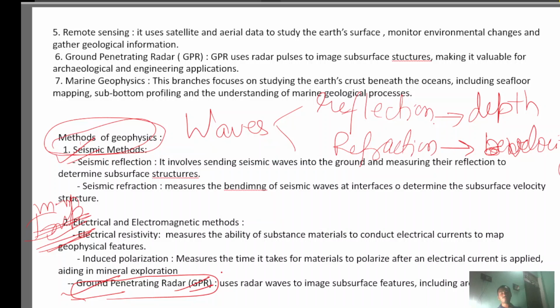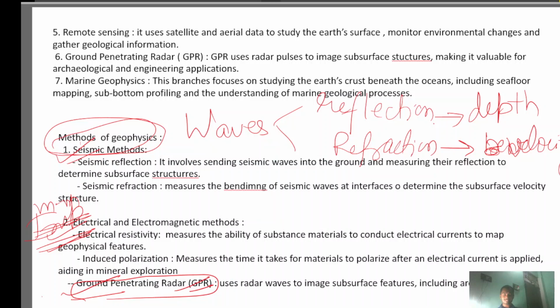And what is ground penetrating radar? It is the radar method that uses radar waves to image subsurface features, including archaeological sites. So we have discussed that GPR is used by archaeologists to see images of subsurface features. Okay, so it is very important. Understand the names, not necessarily the meaning. Just remember the topics: the electrical and electromagnetic method involves electrical resistivity, induced polarization, as well as ground penetrating radar. Okay, next slide. We will see the questions also now.